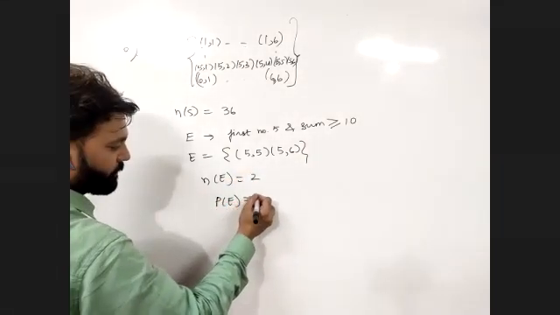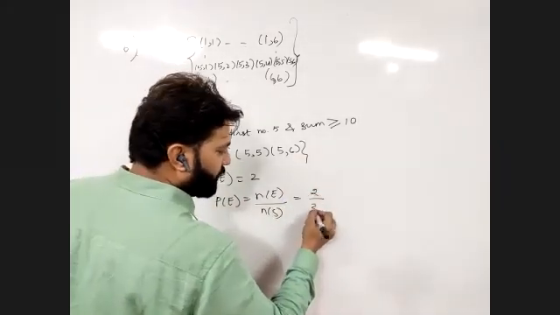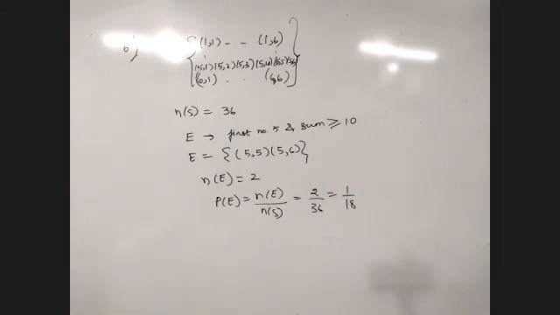P(E), the formula is n(E) upon n(S). So here it will be 2 upon 36. That gives us... Is it difficult? No, sir.